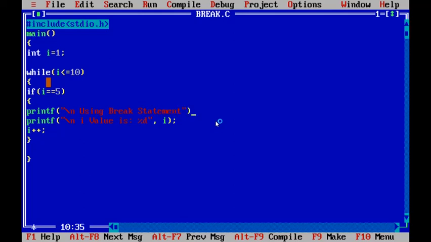Now if the I value is 5, we are using the break statement.